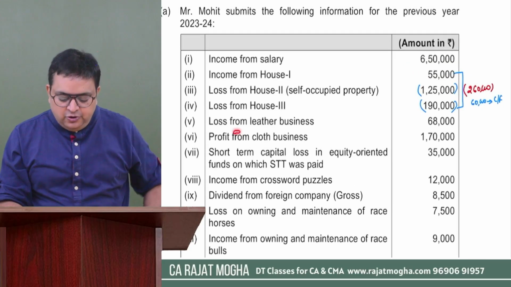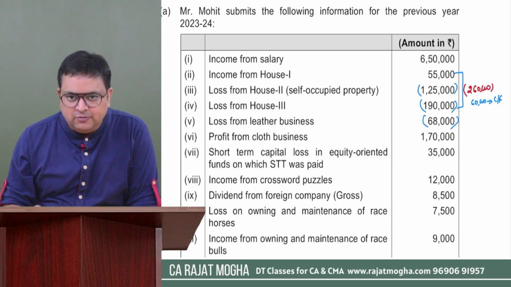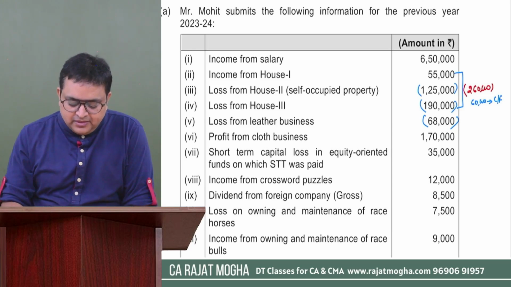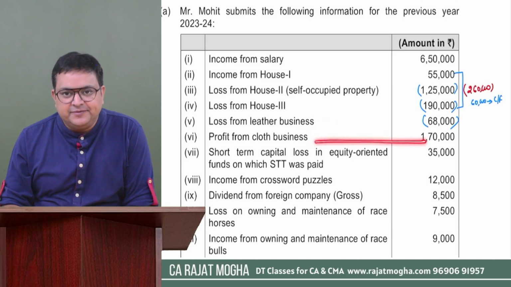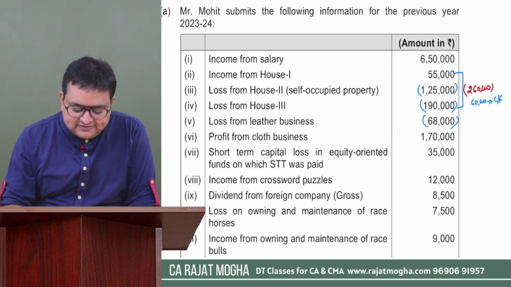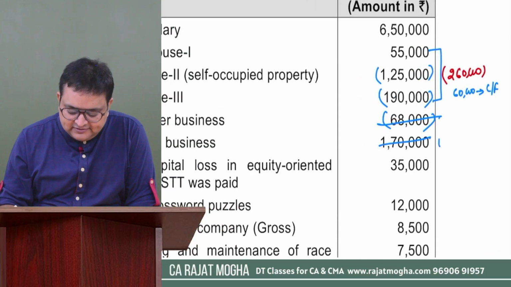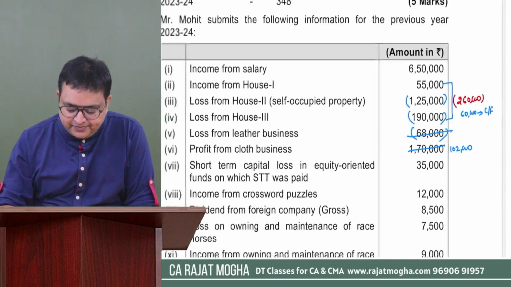Okay. Loss from leather business is 68,000. This is the PGBP loss. Is it speculative? No, sir. It's a leather business, normal business. So it's a loss. Profit from cloth business, this is also PGBP. Cloth business is how much? 170. So can we set off this negative 68,000 loss from 170? Yes, no issue. This 68,000 can be entirely set off from this amount, and still 1,02,000 of PGBP income would be left over here.